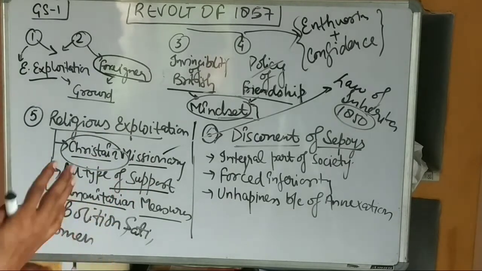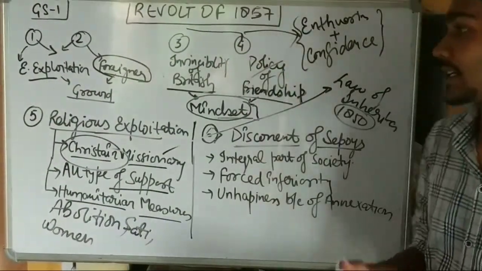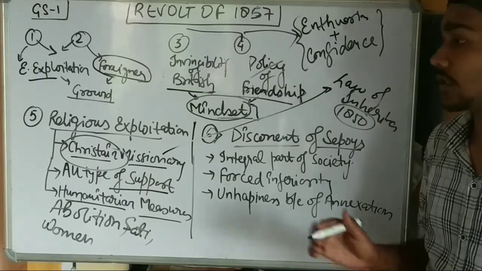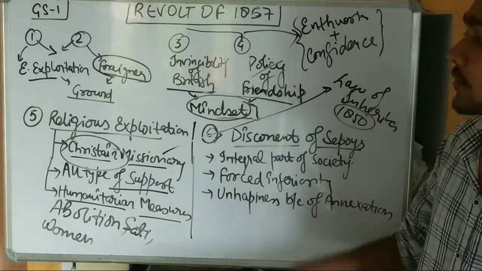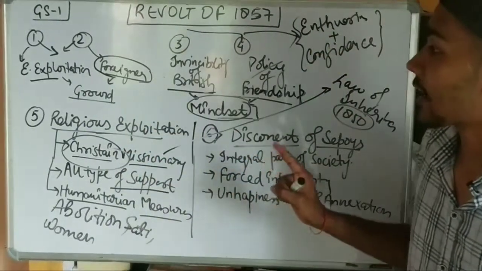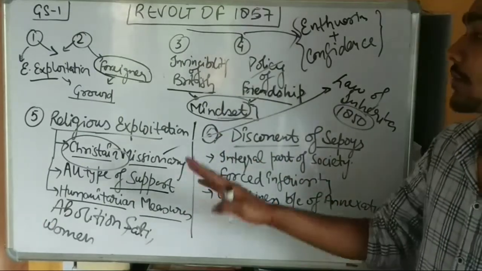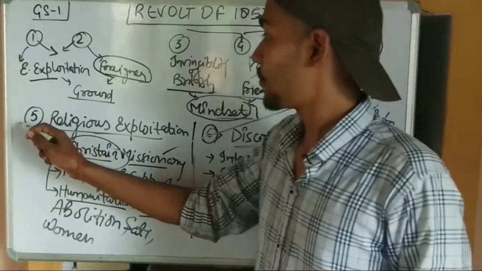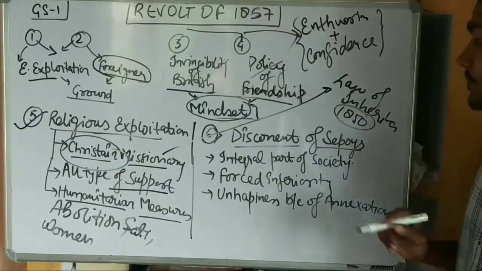As we know, what is religion? Religion is the opium for the masses. It means that if you attack religion, it will give a setback to the people, to the mindset of the people. So if they attacked the religion of the people, they made a very huge impact on the mindset of the people. So this was a very important factor. They have impacted the society.